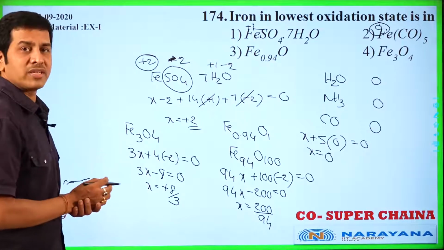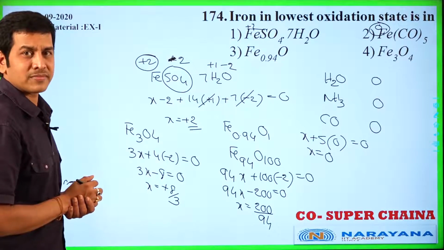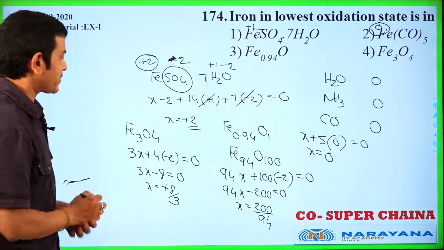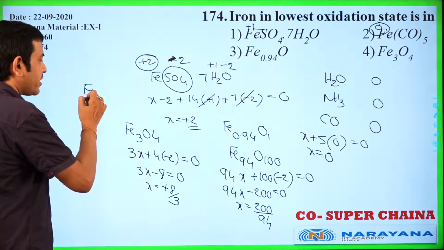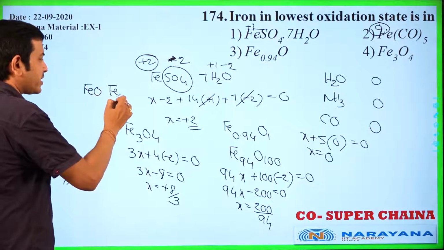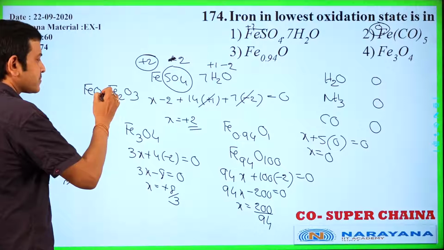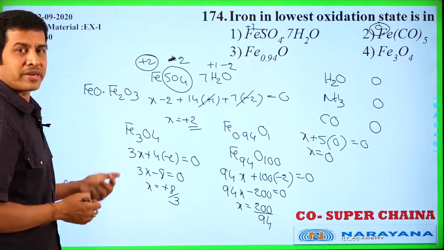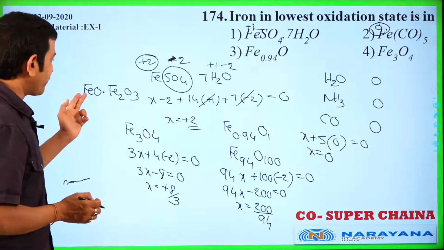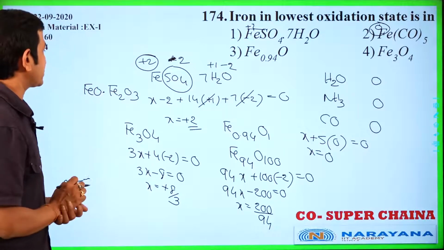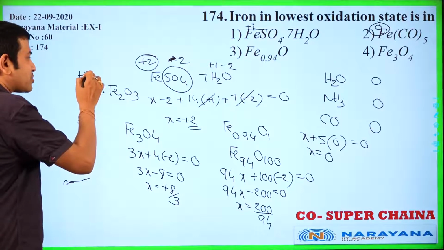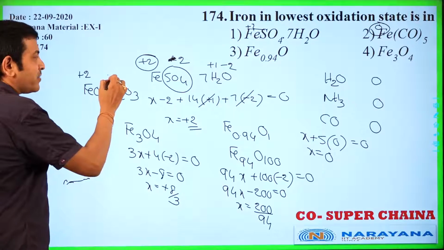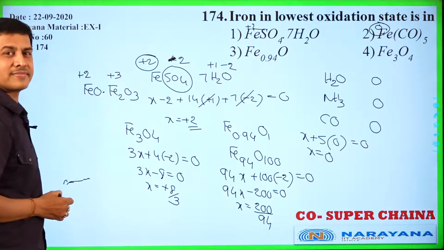Actually Fe3O4 is non-stoichiometric compound. It is mixed oxide. It is combination of both FeO and Fe2O3. FeO, ferrous oxide, plus 2, and Fe2O3, ferric oxide, plus 3 oxidation number.